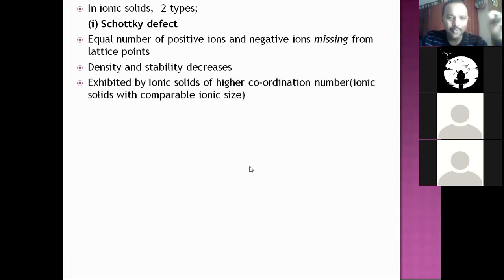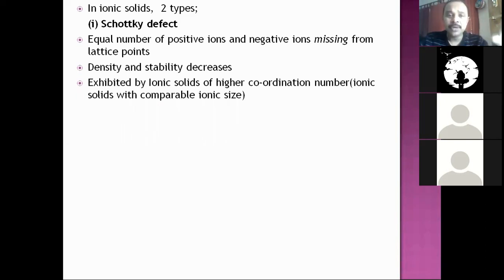Now, what kind of ionic solids exhibit Schottky defect? Generally, ionic solids with higher coordination number. When I say higher, 6 and above. Okay, so higher coordination number exhibit, and in most of the cases, it so happens that the ionic solids with Schottky defect will have comparable ionic sizes. When I say that, there are certain exceptions here and there. Comparable sizes are seen in most of the examples. Okay, so higher coordination number and ionic size should be comparable. These 2 points can be remembered.